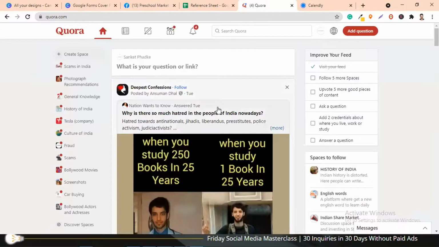Now, another interesting thing I'm going to show you. I'm closing Facebook and LinkedIn. Now go to Quora. This is one of the best places where you can reach out to prospective parents. If you don't know Quora, just search for Quora on Google and create a free account.